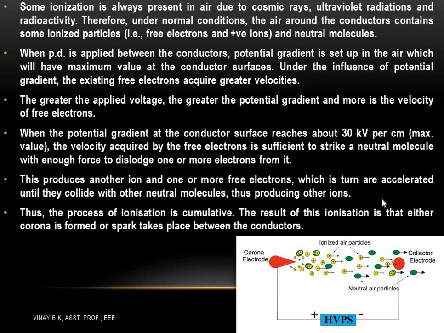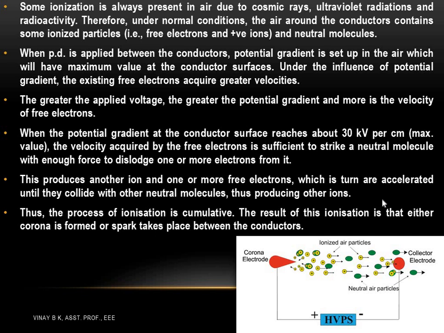This produces another ion and one or more free electrons, which are accelerated until they collide with other neutral molecules, thus producing other ions. So this process of ionization is cumulative. The result of this ionization is that either corona is formed or a spark takes place between two conductors.